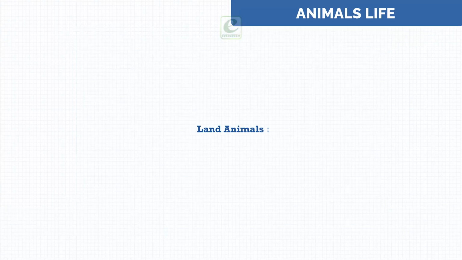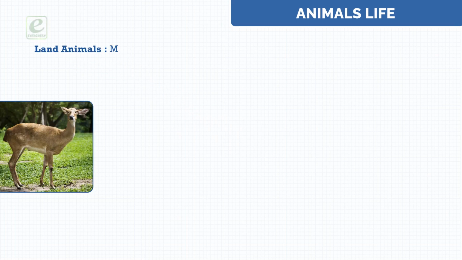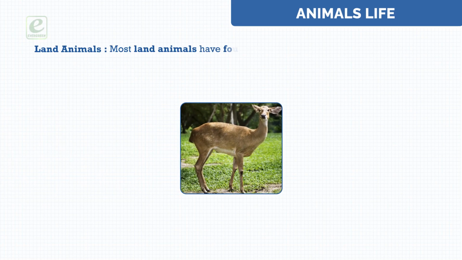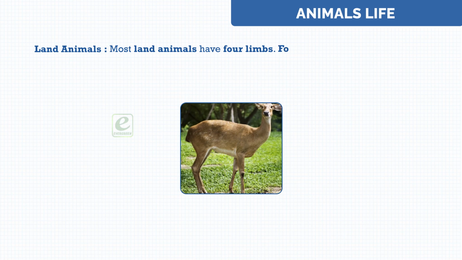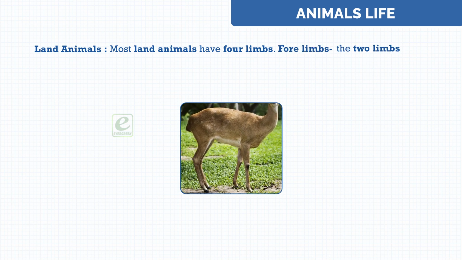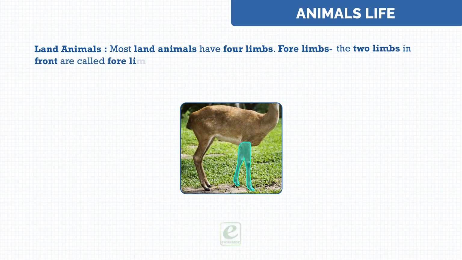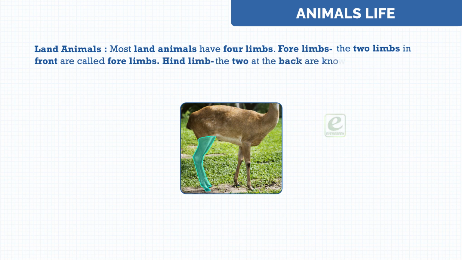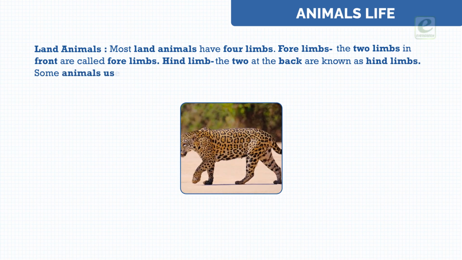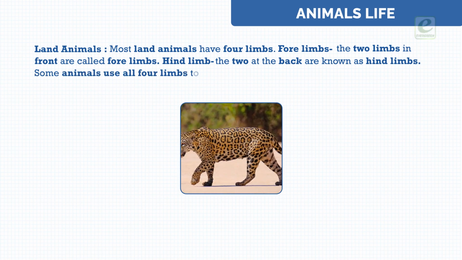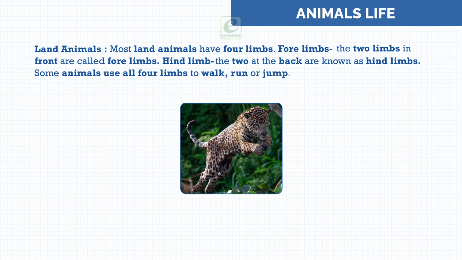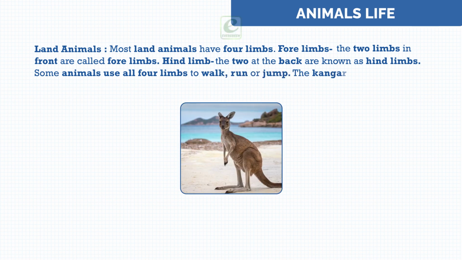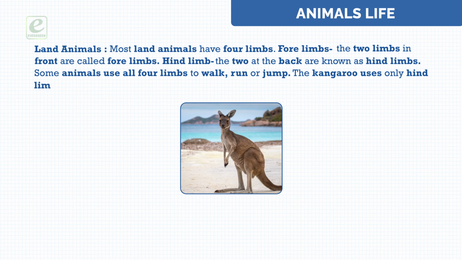Land animals. Most land animals have 4 limbs. The 2 limbs in front are called forelimbs. The 2 at the back are known as hind limbs. Some animals use all 4 limbs to walk, run, or jump. The kangaroo uses only hind limbs.